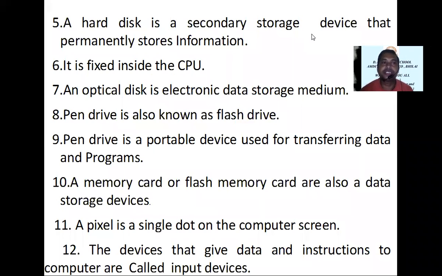Point number 6. Hard disk is fixed inside the CPU.